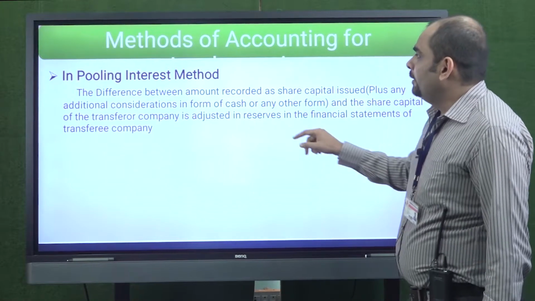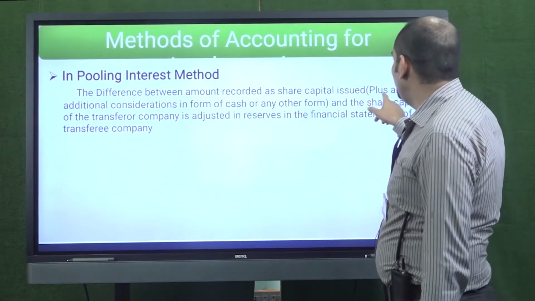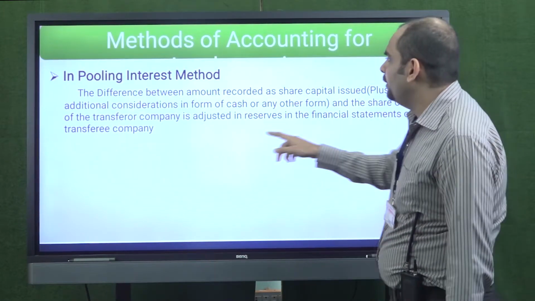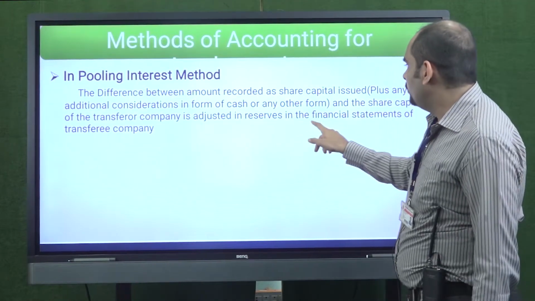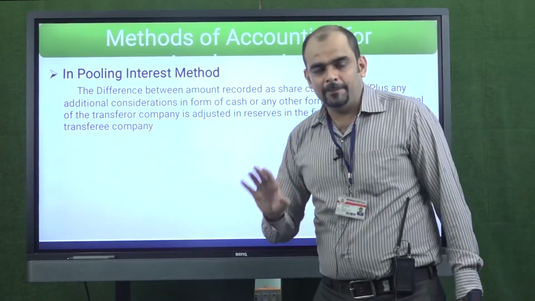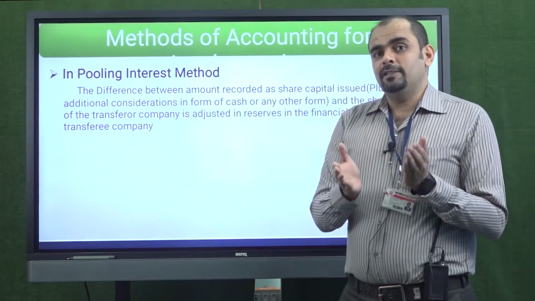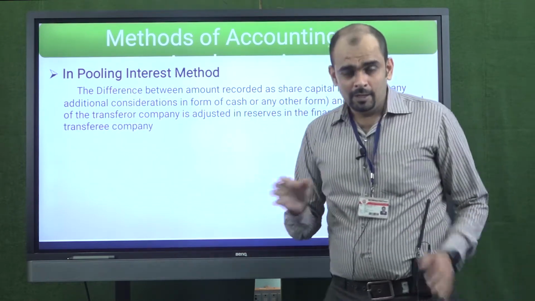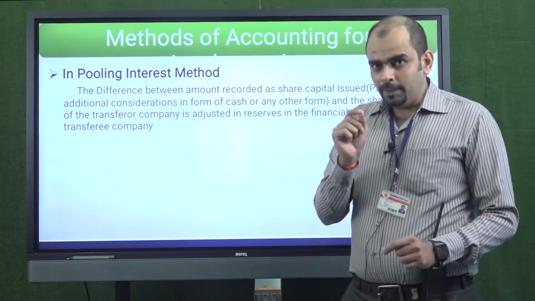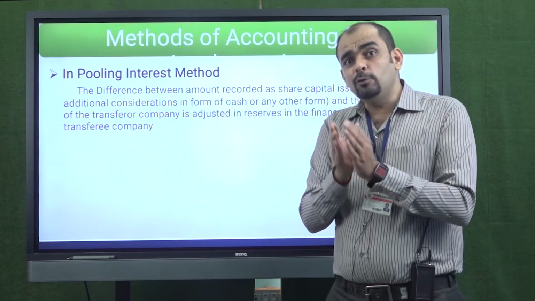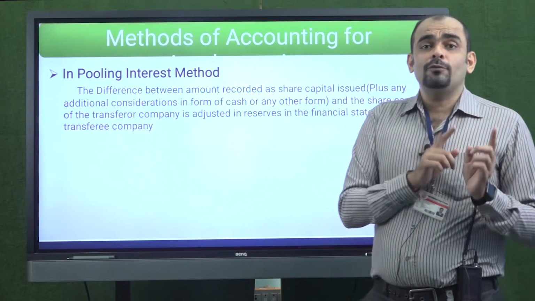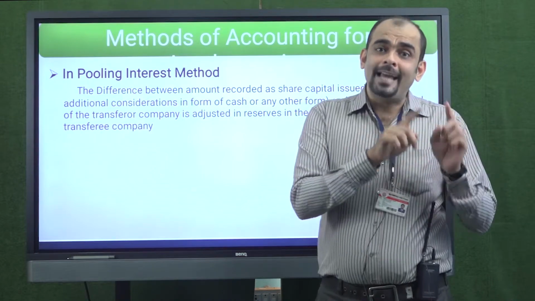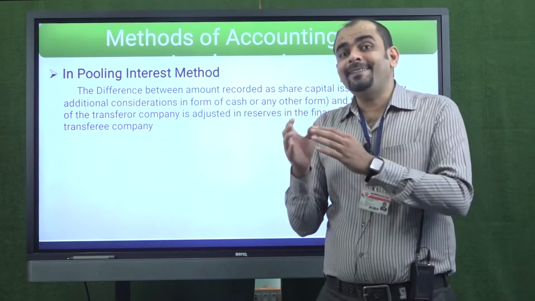Now, the difference between the amount recorded as share capital issued plus any additional consideration in the form of cash or any other form, and the share capital of the transferor company, is adjusted in reserves in the financial statements of the transferee company. Now, how is accounting to be done when it is amalgamation in the nature of merger and we are using the pooling of interest method? So we compare 2 things. One, the value of new shares issued to the shareholders of the transferor company, the company which has lost its existence. The shareholders of that company are given new shares of the transferee company.